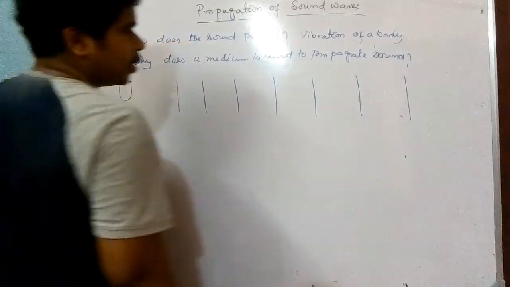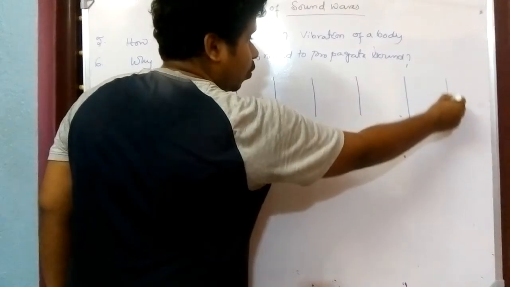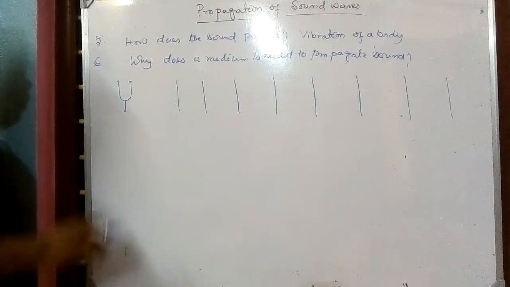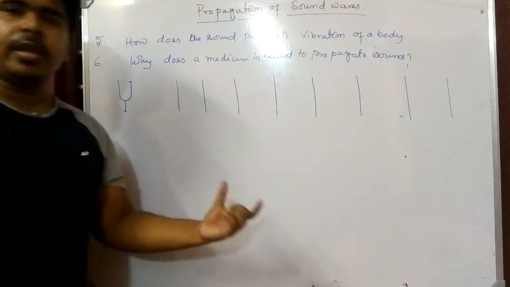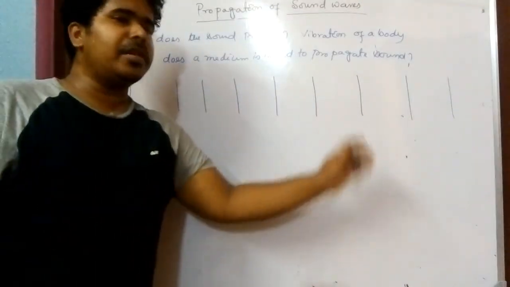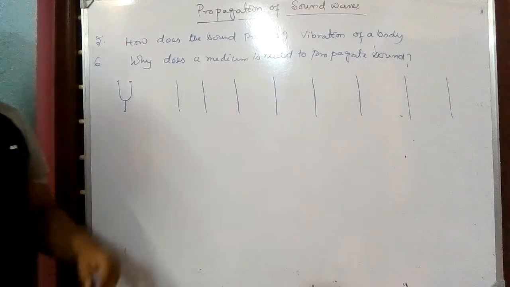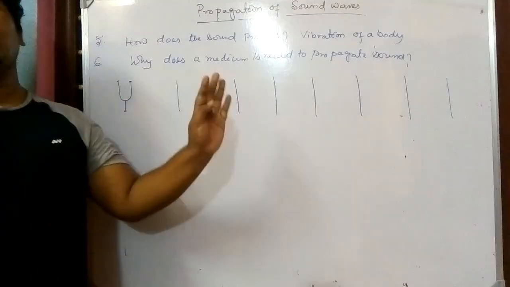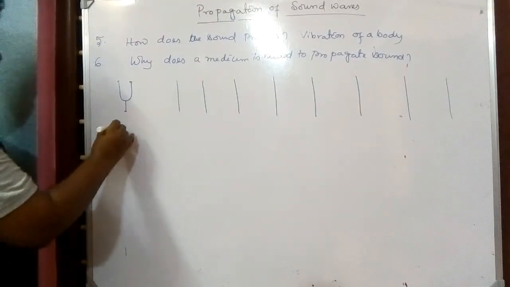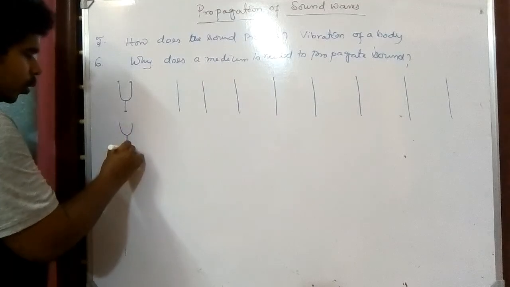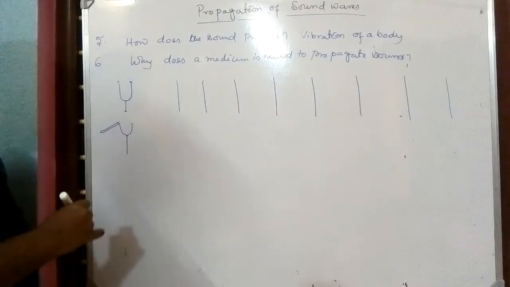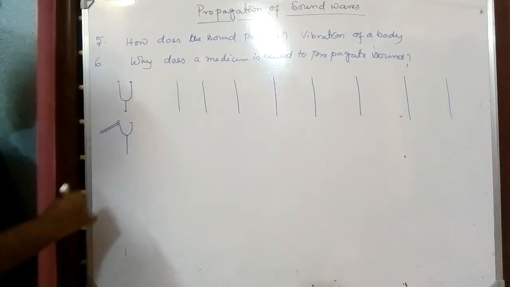Now you might be asking, sir, what is the reason behind it? Why have you shown it by equidistant parallel lines? The reason is that when there is no sound in the medium, we assume that the density of the particles in the medium is the same, in equilibrium. It means that at every point the density is the same. Clear? Whenever we hit the tuning fork with the rubber hammer, it starts vibrating.